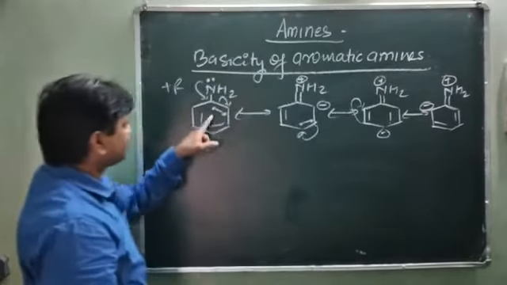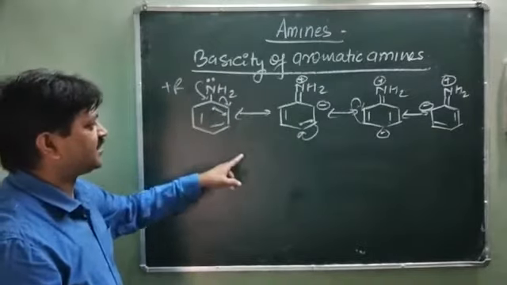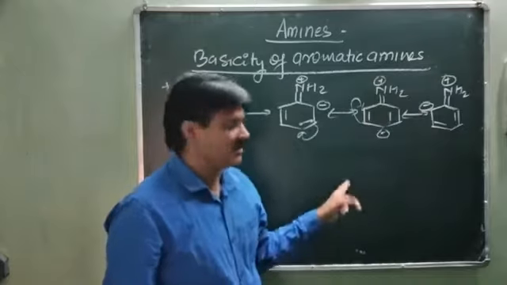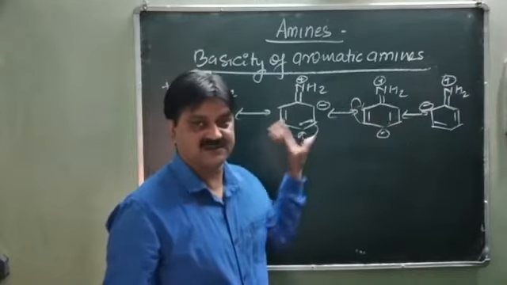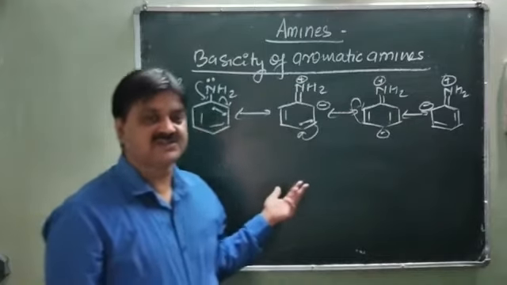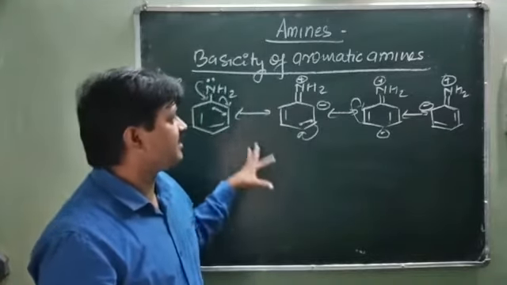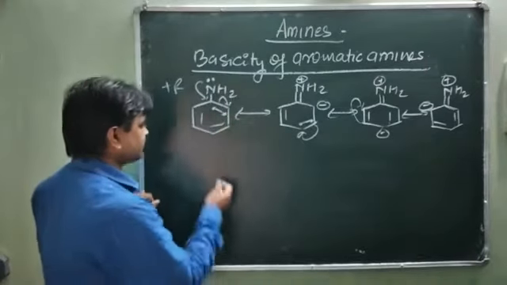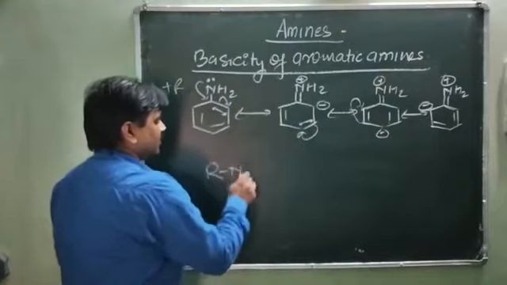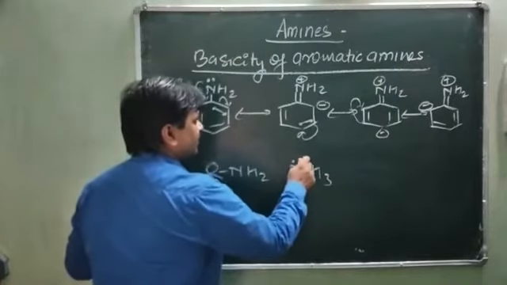You will see that due to the dispersion of the lone pair of electrons at the benzene center, the ortho and para positions have the greater electron density, and meta has the positive charge in all these cases. So why is the basicity of aniline lower than the aliphatic amine, like RNH2, or even than ammonia NH3?